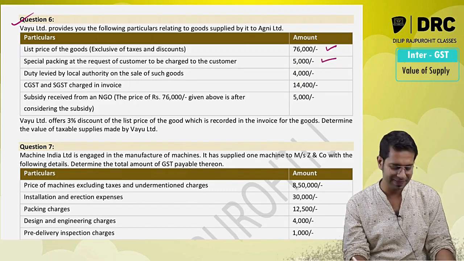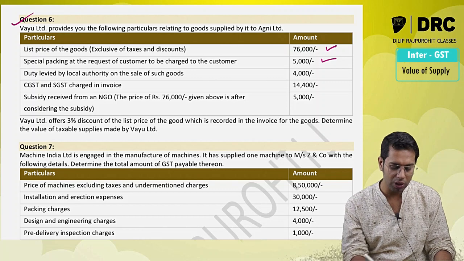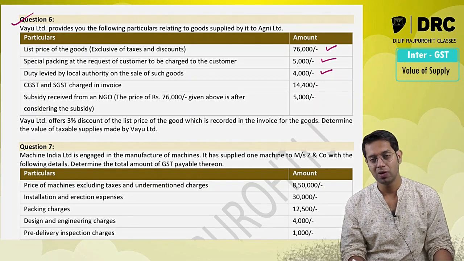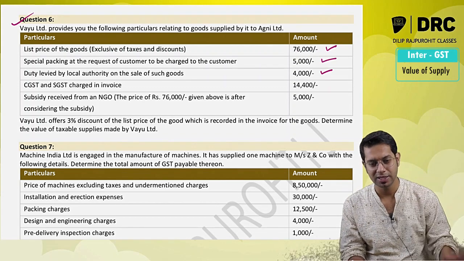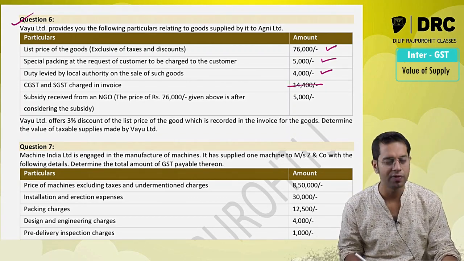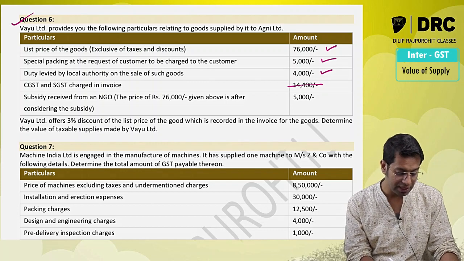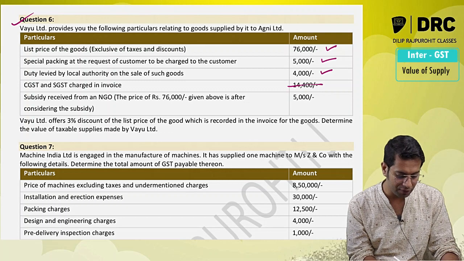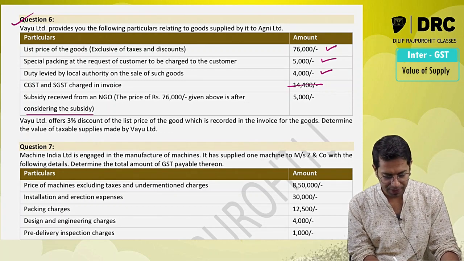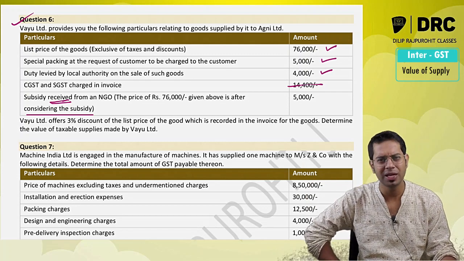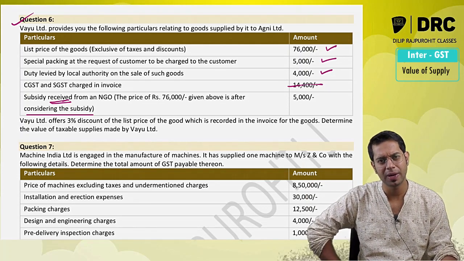Yes, sir. Incidental expenses. Duties levied by local authorities. Any taxes collected will include all the different types of taxes except the taxes under GST law. So yes, it will be added in value of supply. CGST, SGST: No, it will not be added in value of supply. Subsidy received from an NGO. The price of 76,000 is given after considering the above subsidy. Now, here they have not given whether it is specifically linked to the price or not.